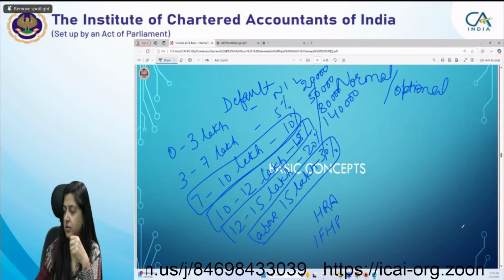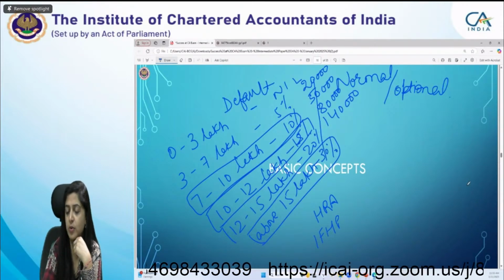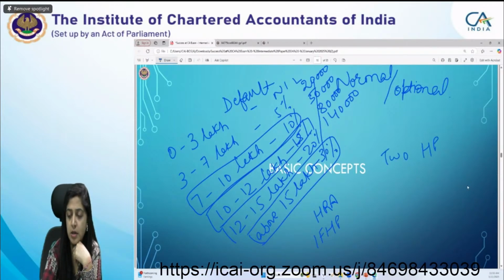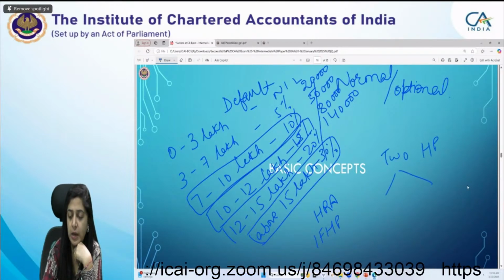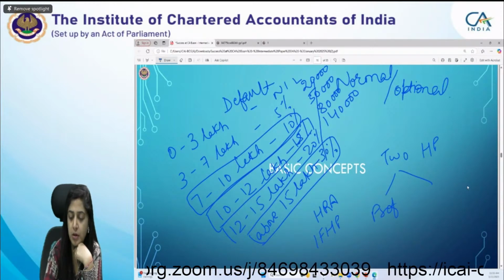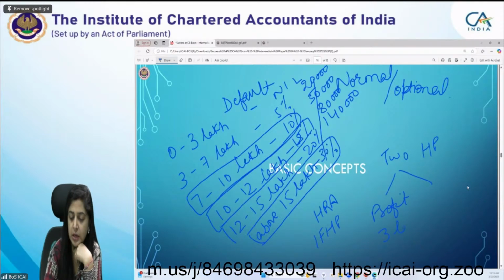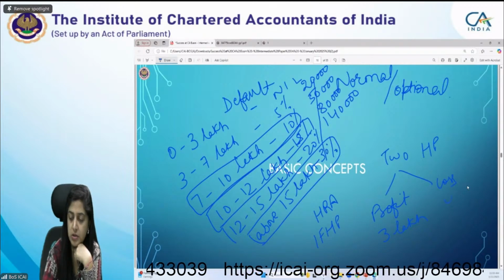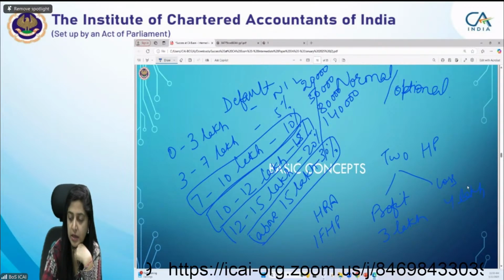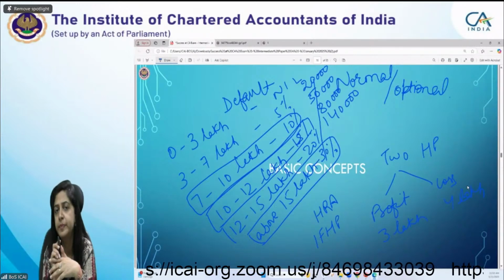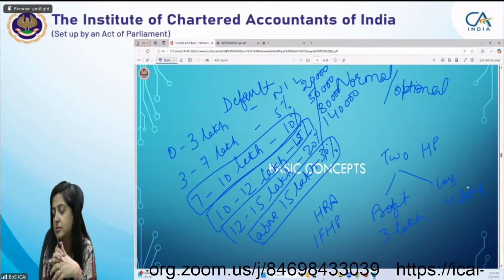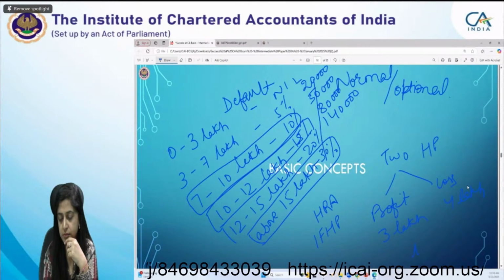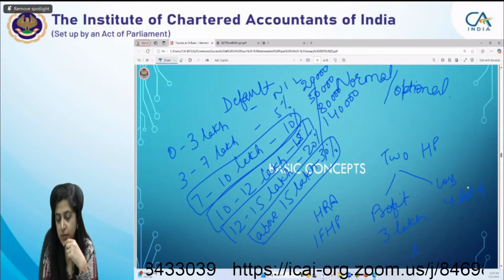Okay, I'll just ask, suppose I have two house properties. In one house property, I'm getting a profit of 3 lakh, and in the other house property, I'm getting a loss of 4 lakh. Can I set it off? Ma'am, to the extent of 3 lakh you can set it off, and the 1 lakh cannot be carried forward, nor can it be set off against any other head to the extent of 2 lakh.